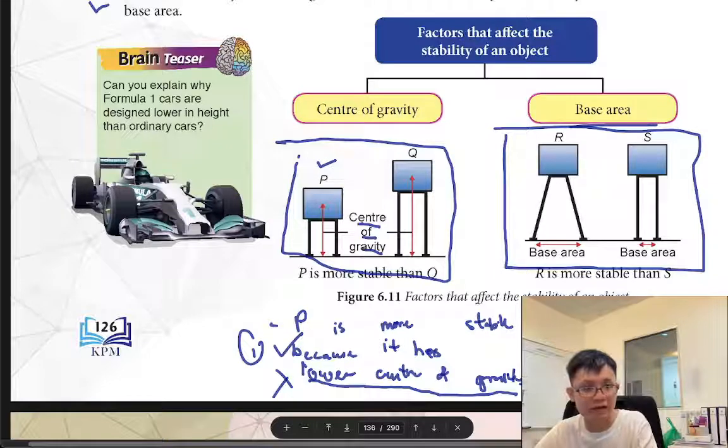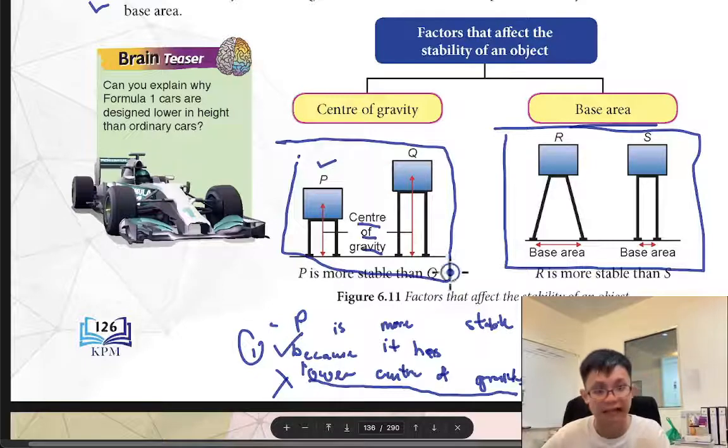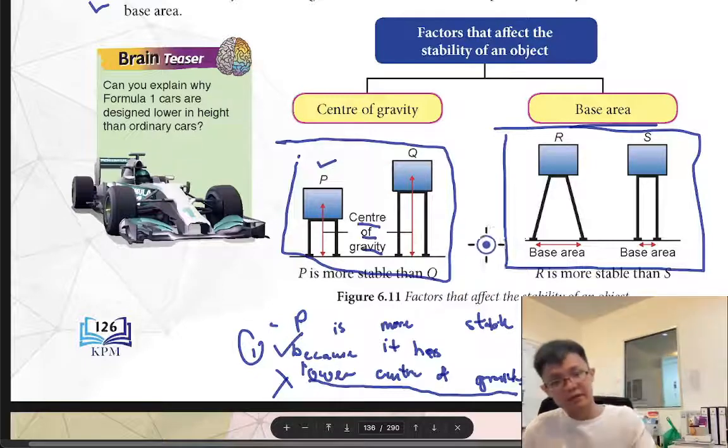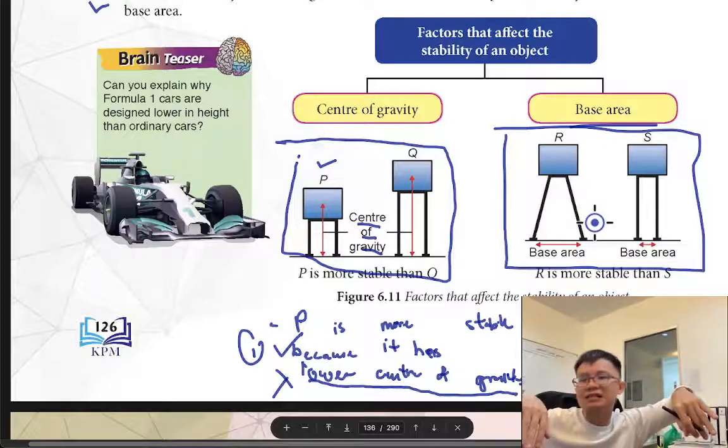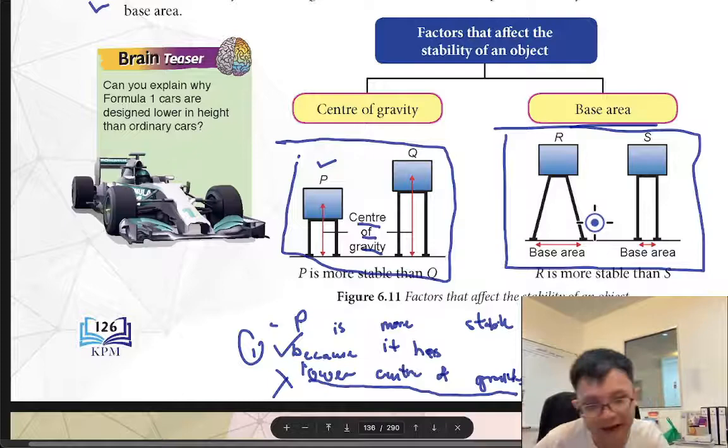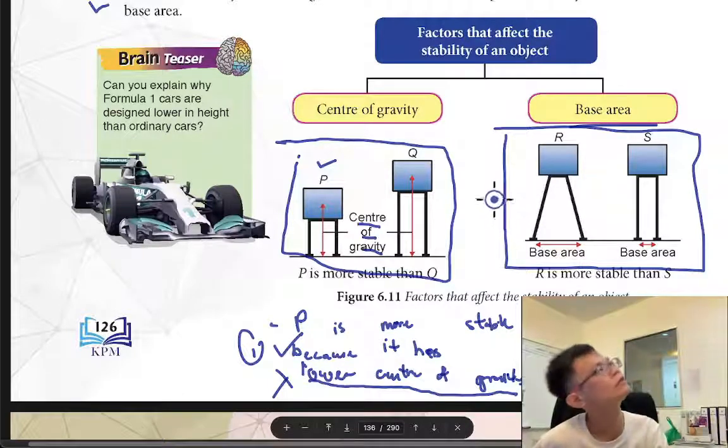because it has a wider, I use wider, base area as compared with S. Okay, so this is how you explain the thing properly. Because we did not say R is bigger than S, or R is shorter, or R leg is big, S leg is small. We didn't write like that. Because when you say like that, people start to confuse. What do I mean by R leg big, small